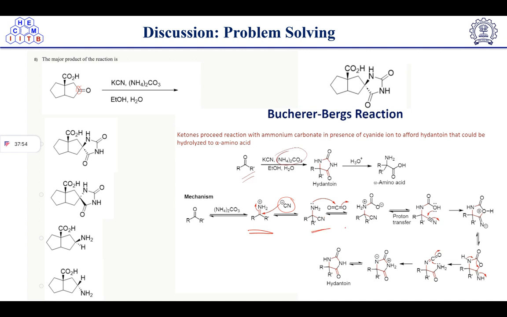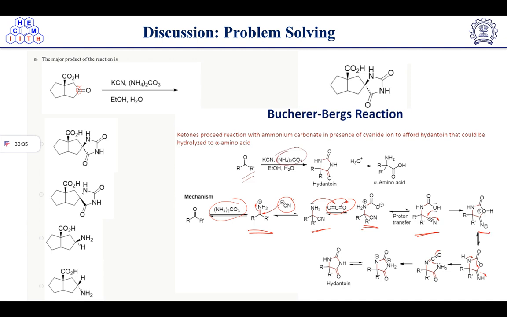After getting this intermediate, the lone pair of nitrogen will attack CO2 and form the corresponding intermediate. CO2 is generated from the carbonate which we have here. Remember this one. From carbonate we are getting CO2. After getting this intermediate, proton transfer will take place as usual. Now the lone pair of oxygen will attack the nitrile carbon and it will open up, and we will get a 5-member cyclic ring formation, and ion generation will take place.